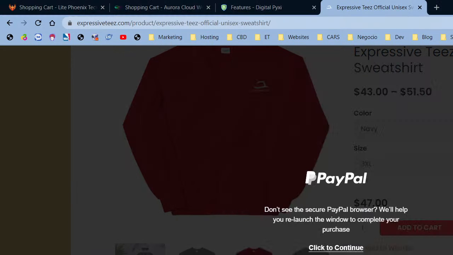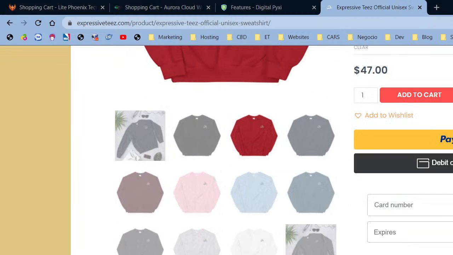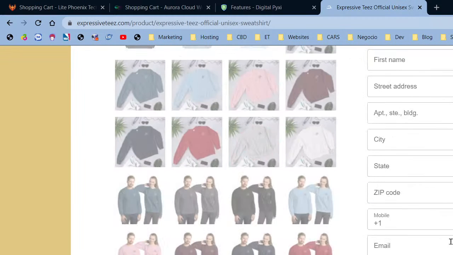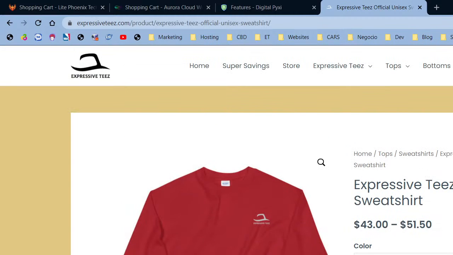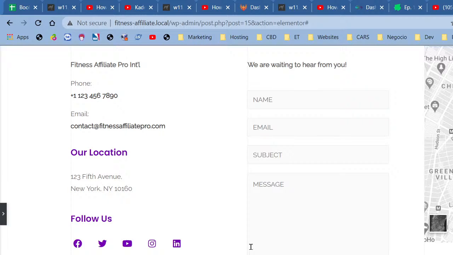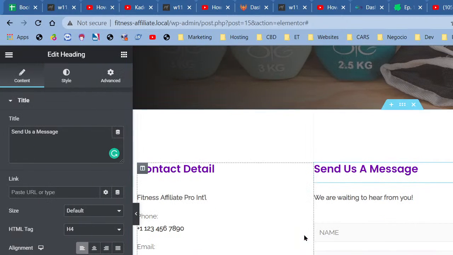Okay. So there's my credit card, and continue. So, one click checkout. Awesome, right? Anyway, so that's that. Now we have our contact page finished.